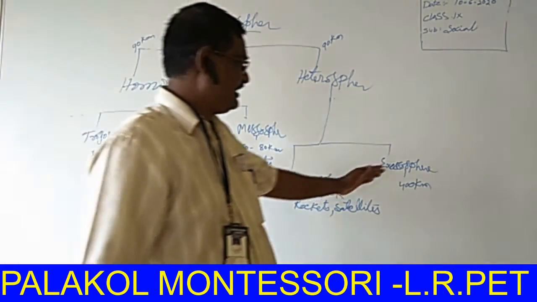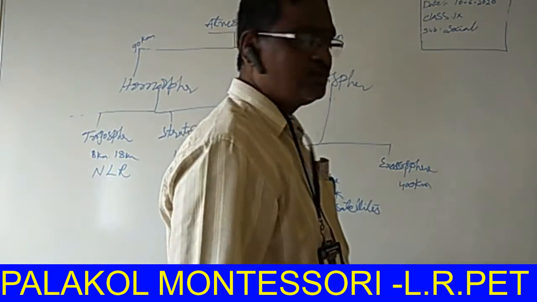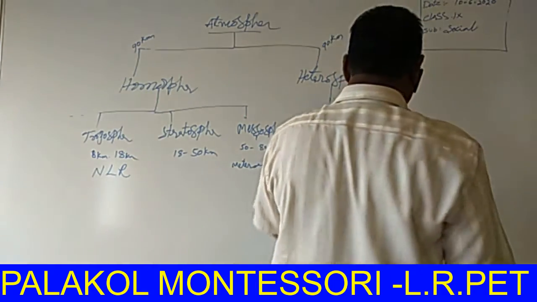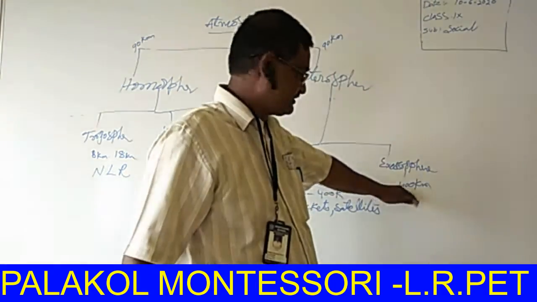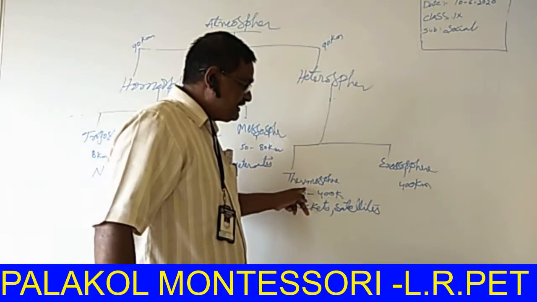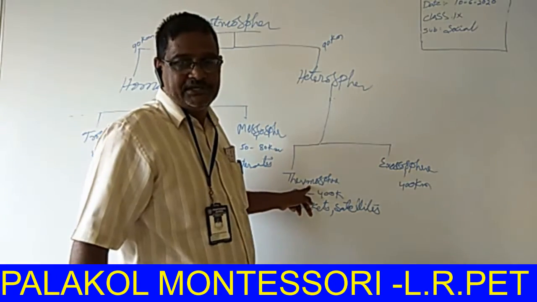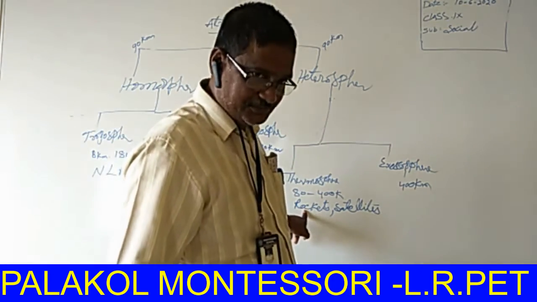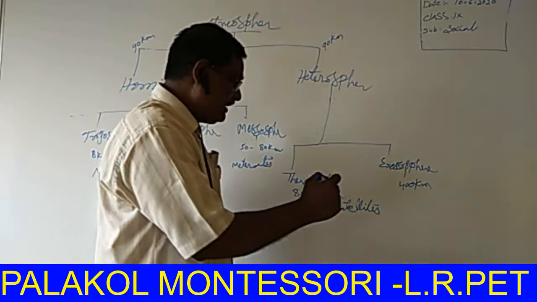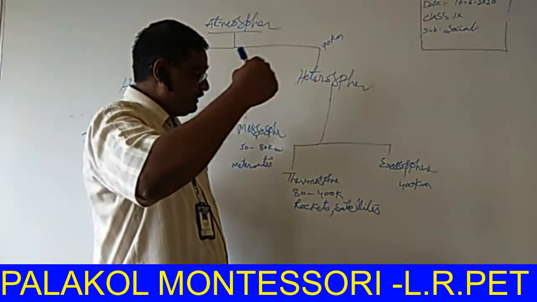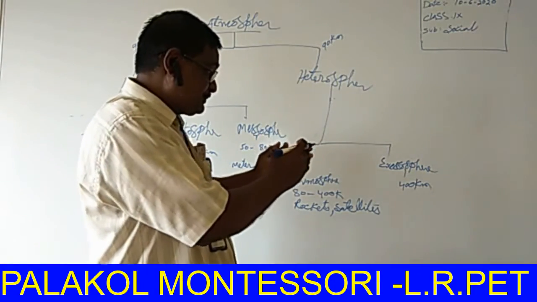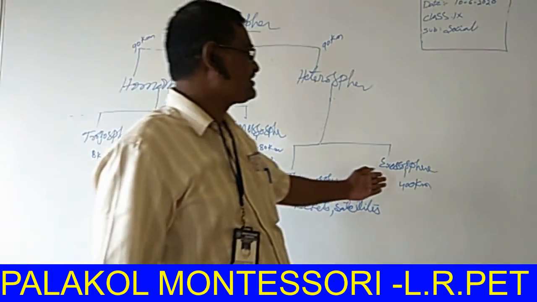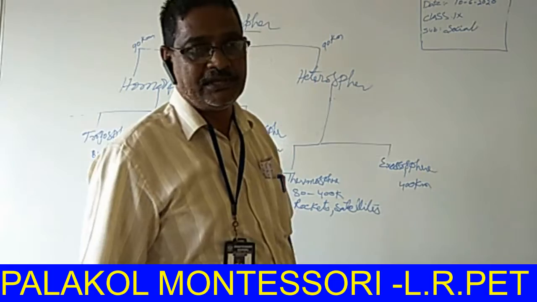The last layer is called the exosphere, about 400 kilometers and above. Listen, the thermosphere is also called the ionosphere because ions are present in this layer. In this layer, while we are going up, the temperature rapidly increases.